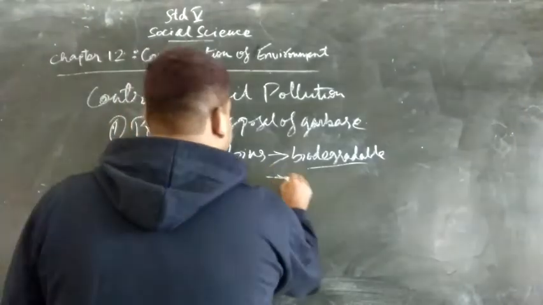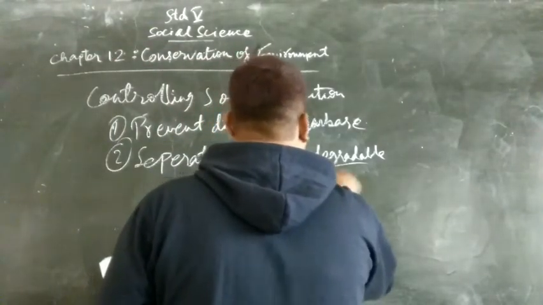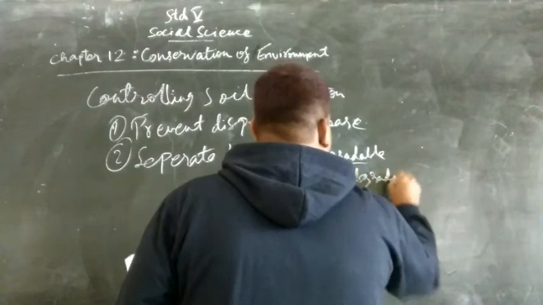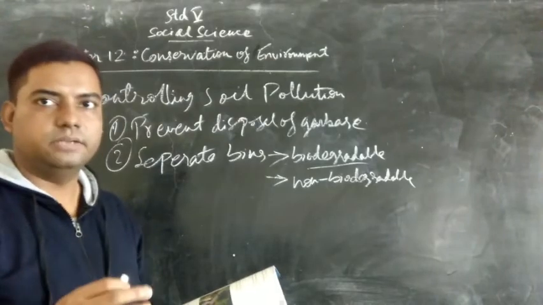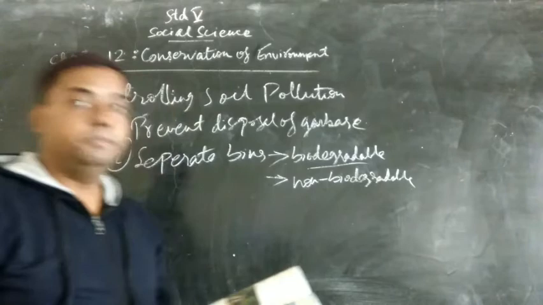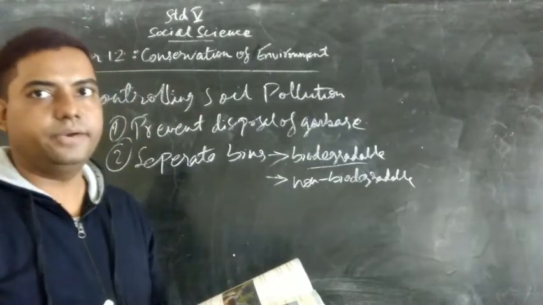And when we come to the second part of the bin, that is non-biodegradable. Obviously, by the name itself, you can understand they cannot be decomposed into the soil. They cannot be mixed with the soil. Like plastics, so we must have separate bins for biodegradable as well as non-biodegradable waste.